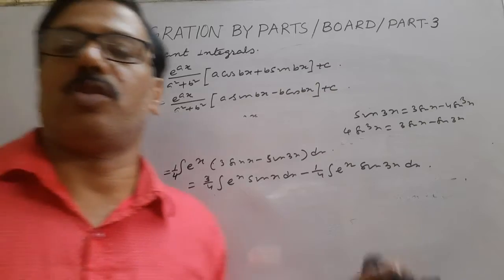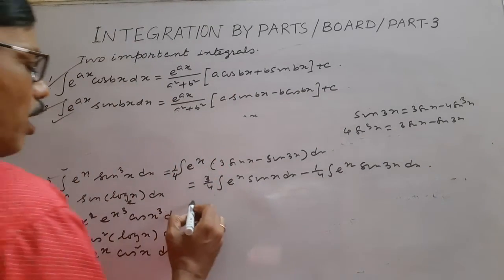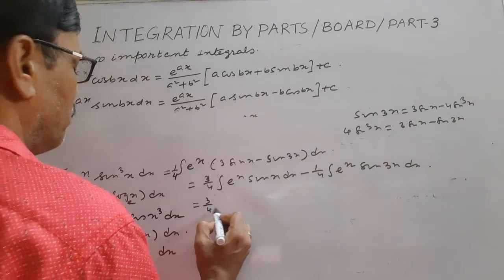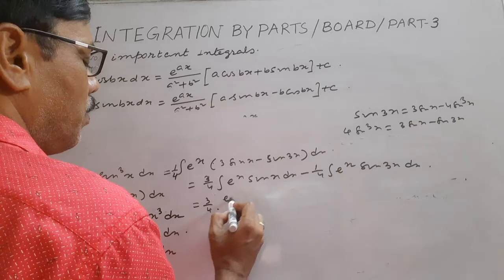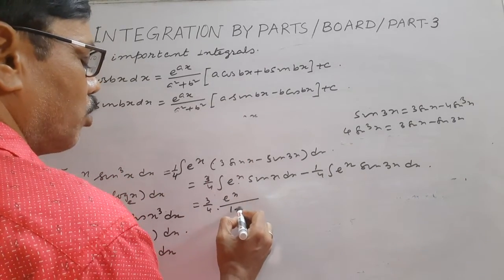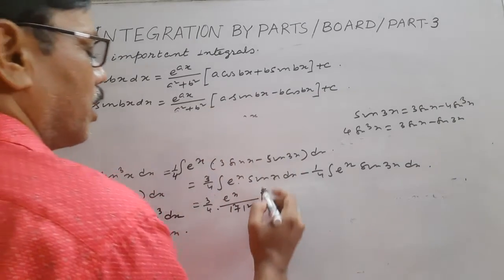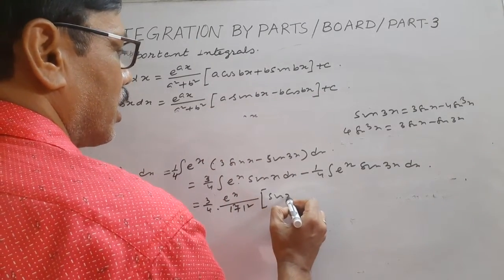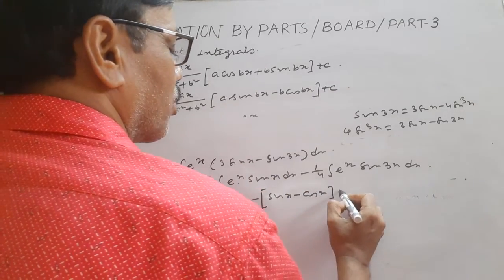Now it is of form number 2. Apply the formula directly because it is an application. So e to the power x by a square plus b square. A is 1, b is 1, so 1 square plus 1 square. A sine bx, so this is sine x, b also 1, minus cos x.